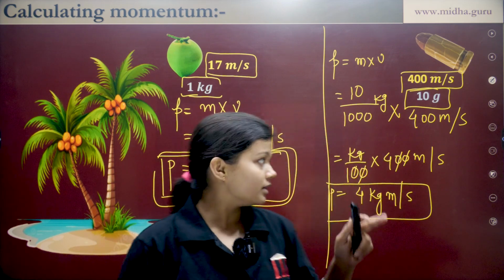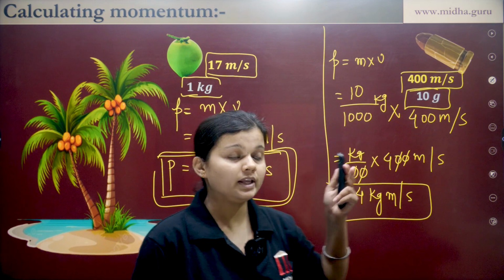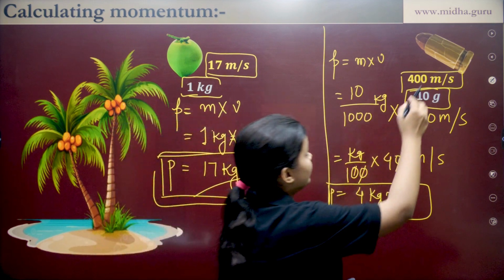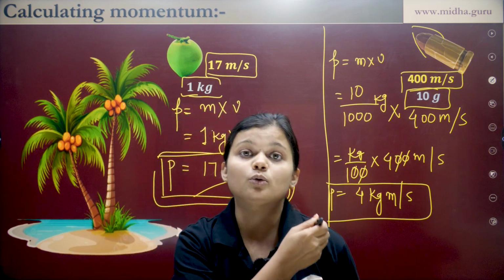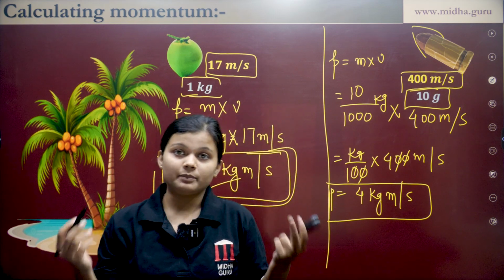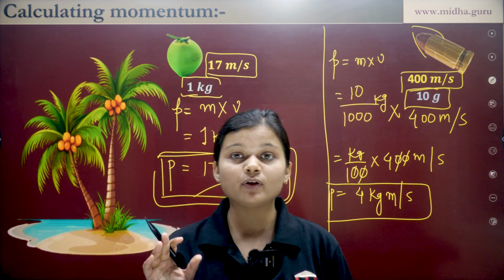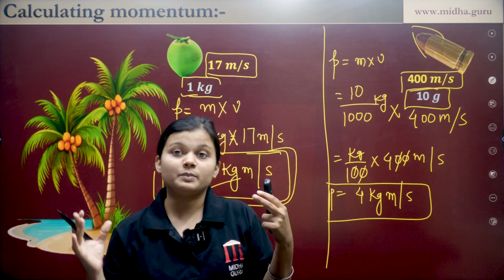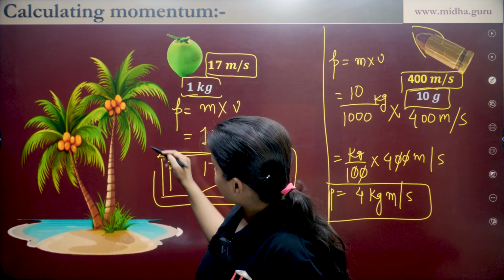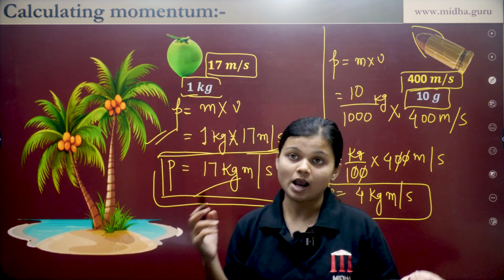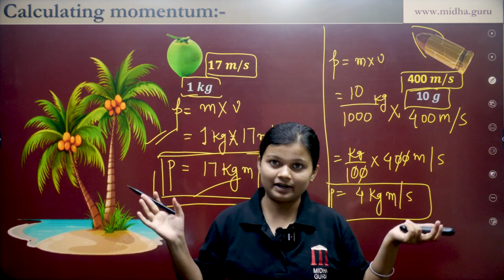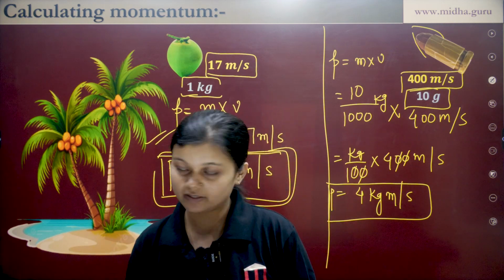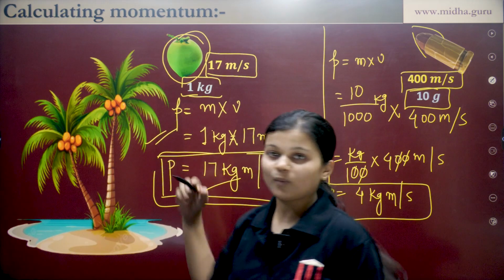But when this bullet hits our body, because of its pointed, sharp edge, it directly goes into our body and it can be deadly as well. But if we want to compare on the basis of momentum, the momentum of the coconut is much higher than the momentum of this bullet. So both can be deadly, but on the basis of momentum, the coconut is the winner.